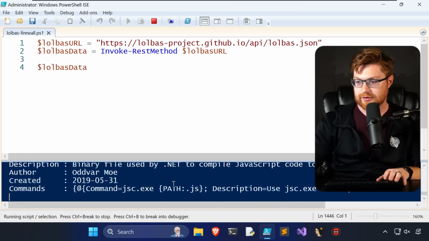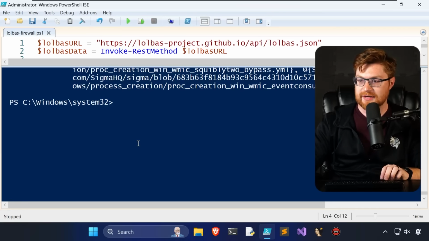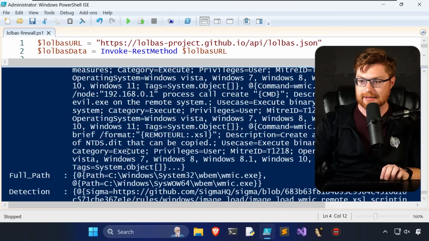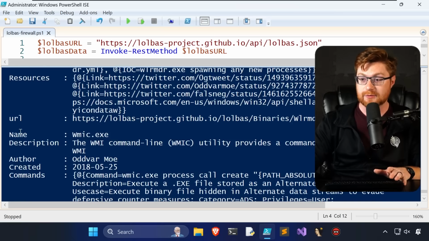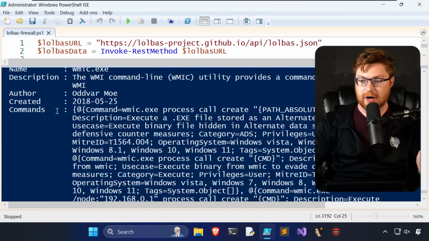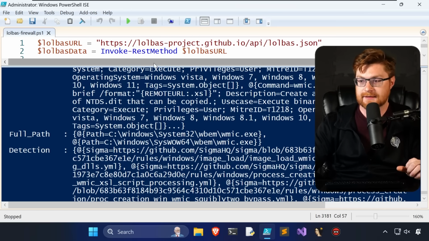Now, let me just try to return out our lolbass data so we can see all of the data that it's already retrieved. Now we want to loop through it. And if we were to expand this out, we can see that all of the elements here, if we drill down into the PowerShell object, ultimately we'll have the name and then all the other properties and fields there, including the full path that will include other key value pairs for any of the paths that it might be present in on an endpoint.